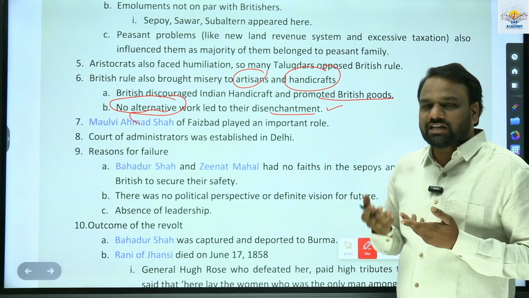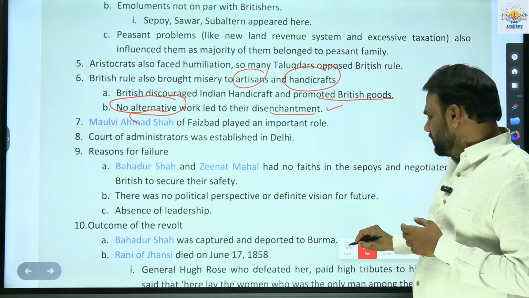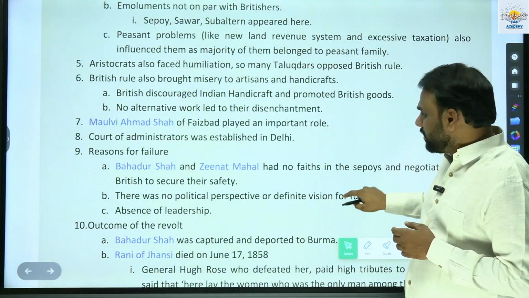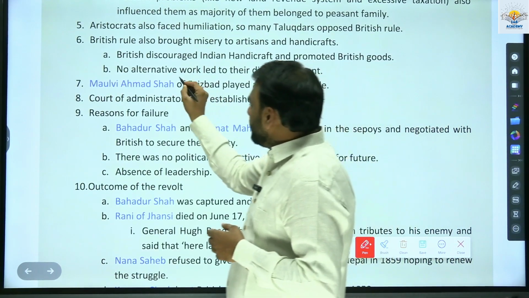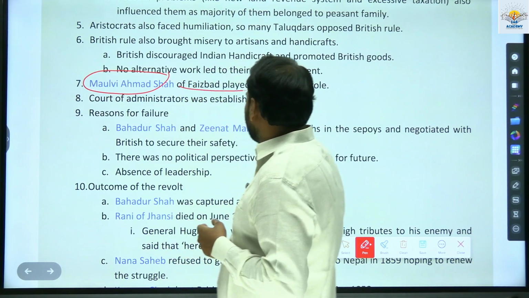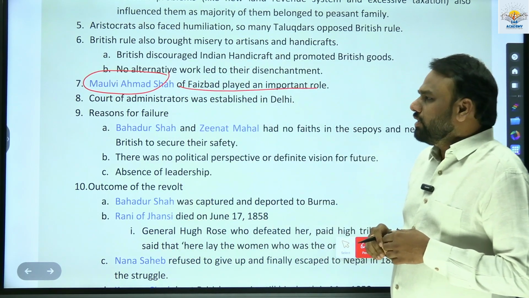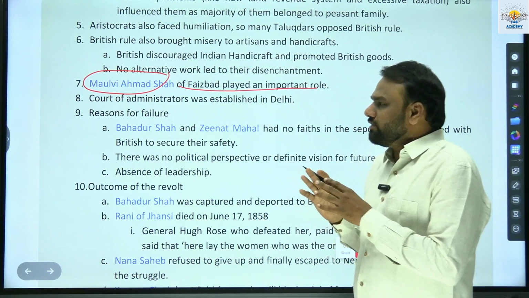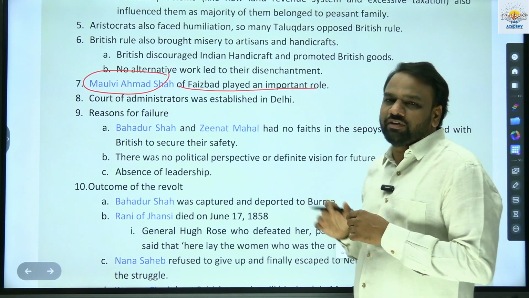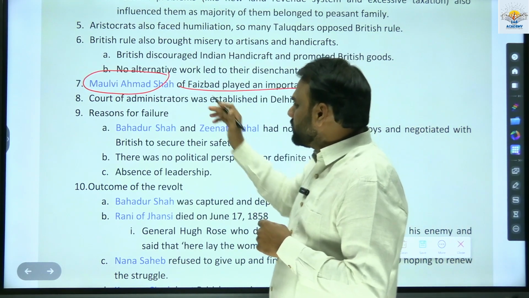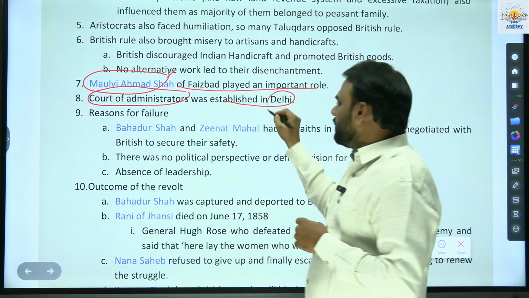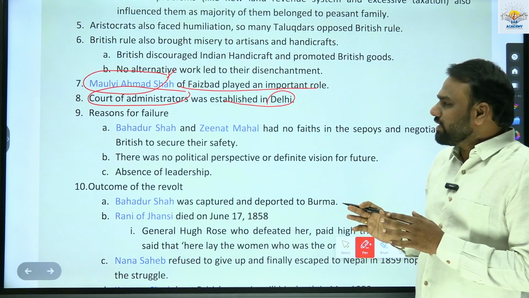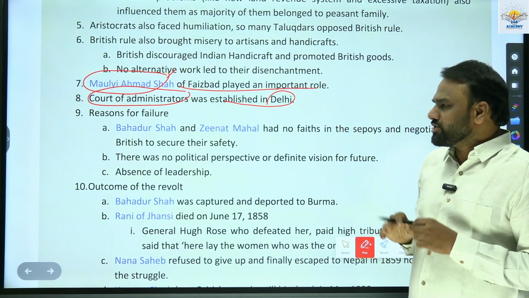So they are dissatisfied with the British rule. In this context, again, this name is important. Maulvi Ahmadullah Shah of Faizabad played an important role. Next, because UPSC generally focuses on the personalities associated with any of the revolts and movements, this name becomes important. Next, the Court of Administrators was established in Delhi. As part of the 1857 revolt, the Court of Administrators was established in Delhi.